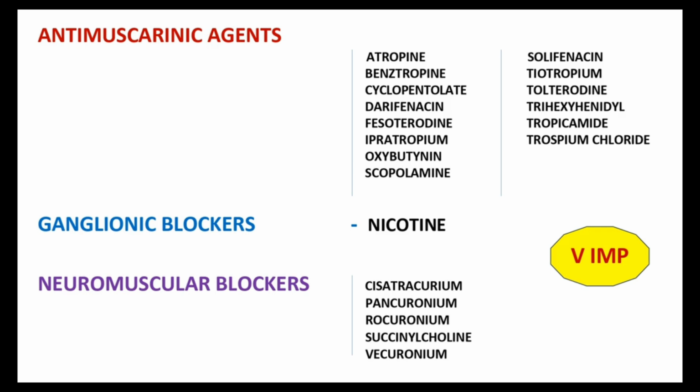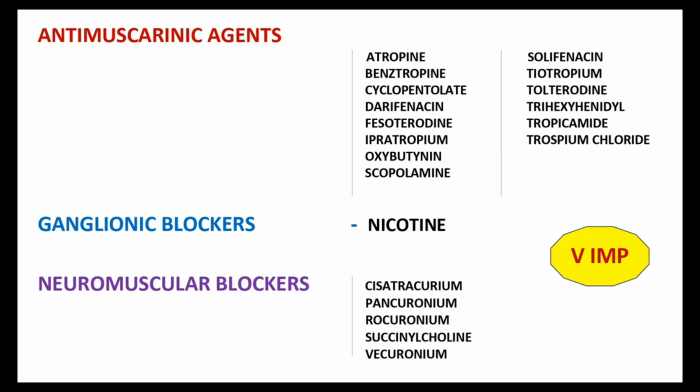These are the main drugs discussed here. For ganglionic blockers, we already discussed nicotine. And neuromuscular blockers are mainly cisatracurium, pancuronium, rocuronium, succinylcholine, and vecuronium.